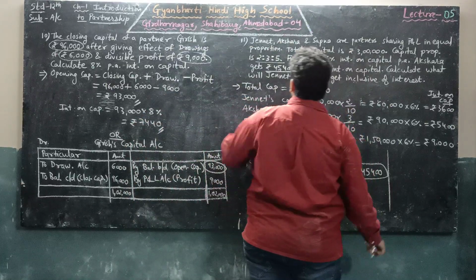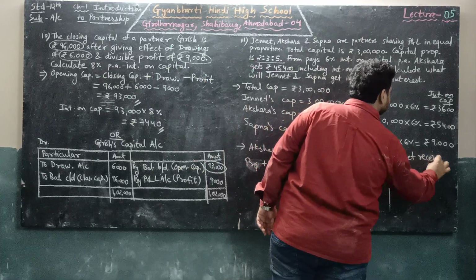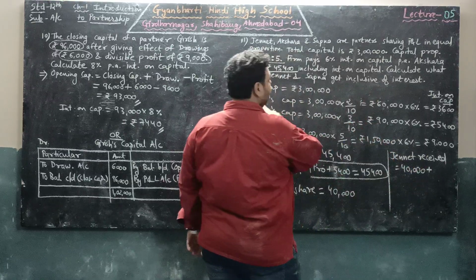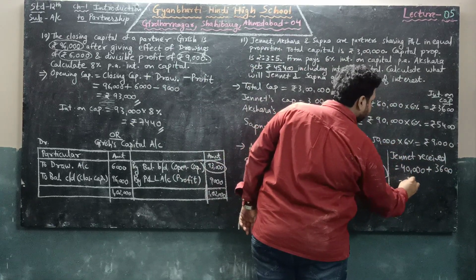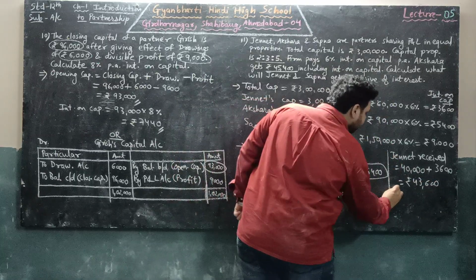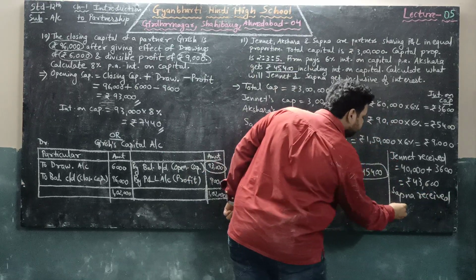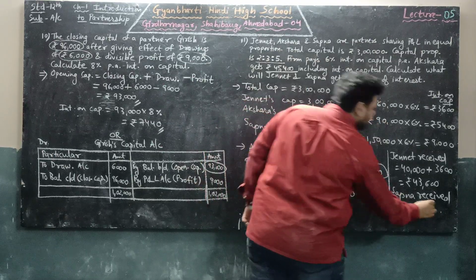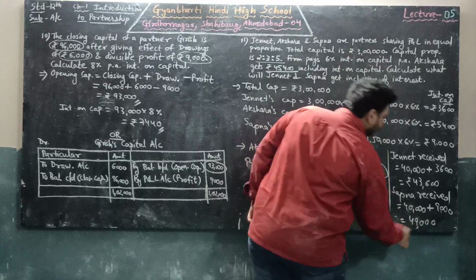Now total amount received by Janet. Profit 40,000 plus her interest on capital, that is 3,600. So total she will get rupees 43,600. And last one is Sapna. Sapna received profit 40,000 plus her interest on capital 9,000. So total she will receive 49,000 rupees.